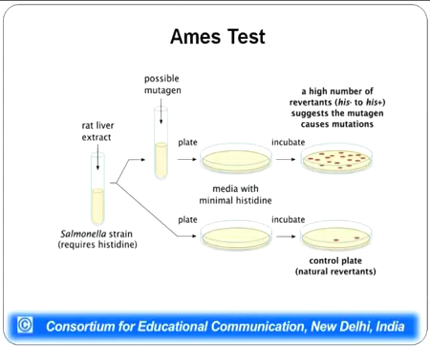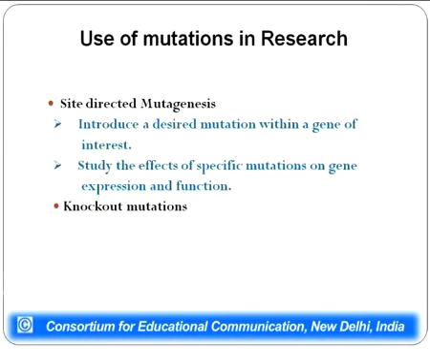For testing any chemical for carcinogenicity or mutagenicity, it is incubated with rat liver extract, because in higher organisms, liver enzymes lead to detoxification, and in this process many chemicals which were earlier harmless turn mutagenic. So this particular test can find out whether a chemical is mutagenic or not.